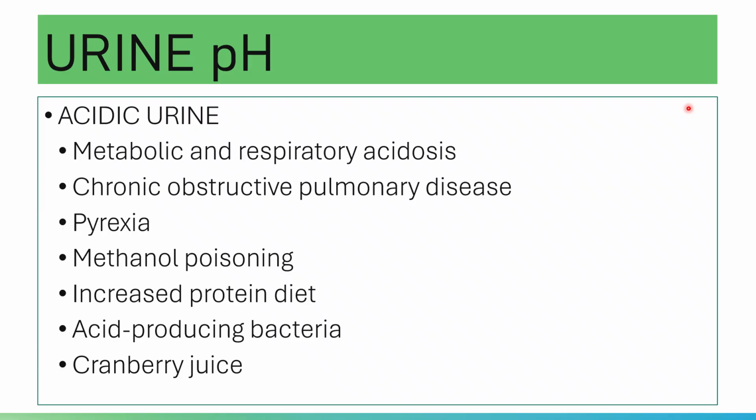In case of alkaline urine, you have therapeutic acidification of the urine through the use of ammonium chloride, methionine and methenamine mandelate. These are drugs that are used in the treatment of some calculi.